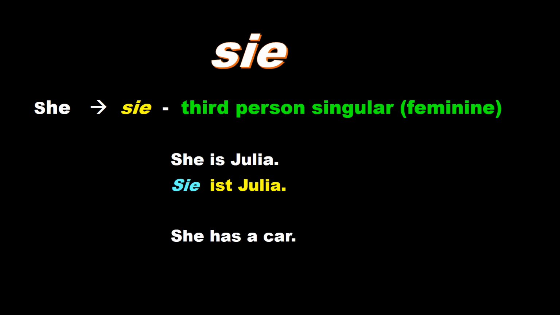Let's take one more example. She has a car. Sie hat ein Auto. So that sie denotes she. The verb is hat. That means has. Ein, a, Auto. That denotes car. So sie hat ein Auto.